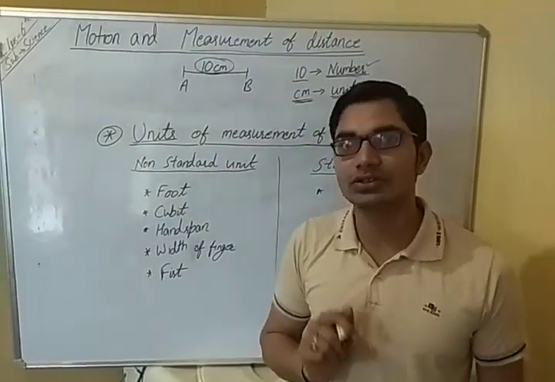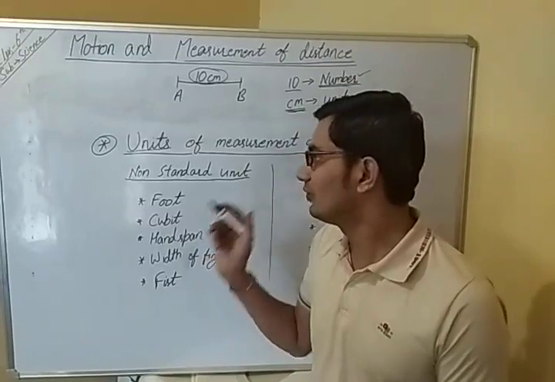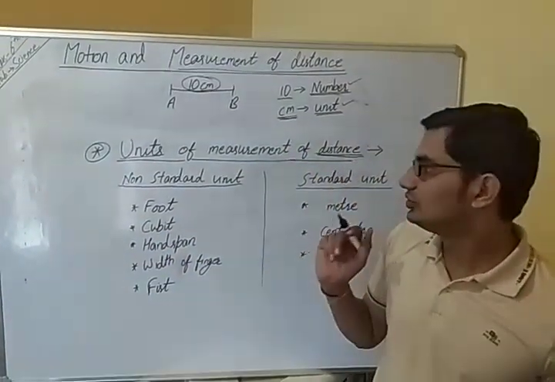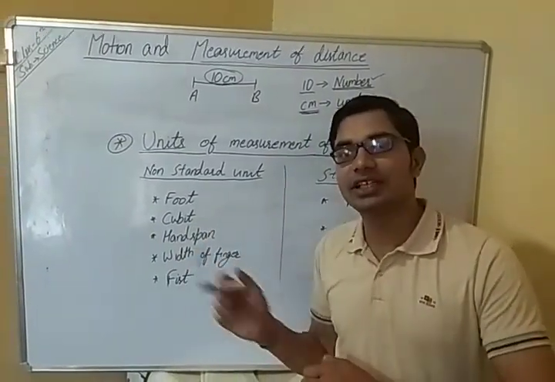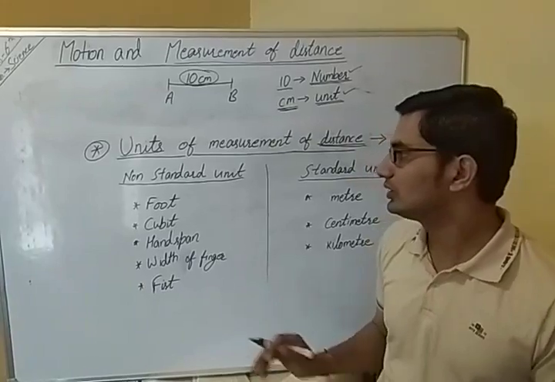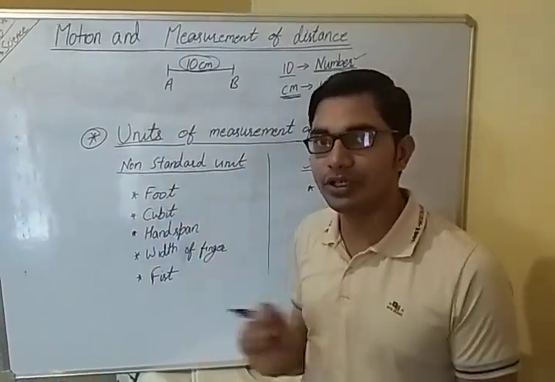Non-standard units are those units which are not standardized, which vary from person to person. Such units that change from person to person, whose quantity is not fixed, are known as non-standard units.